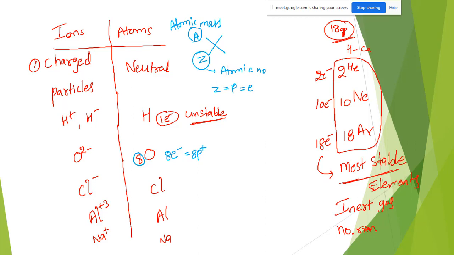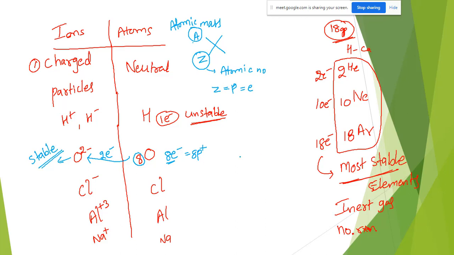Right. But 2 electrons or 10 electrons or 18 electrons is stable. For getting stability, this oxygen with 8 electrons requires 2 more electrons. So it takes 2 electrons, forming O2 minus. Now it is stable.